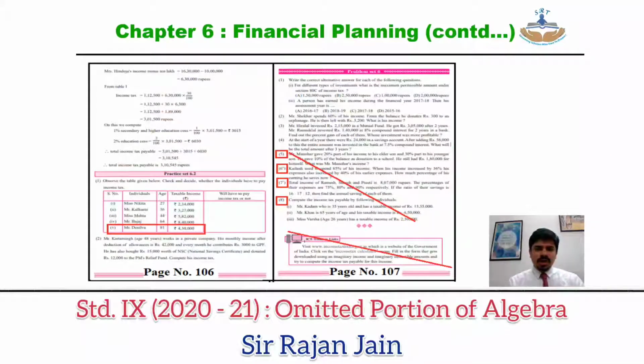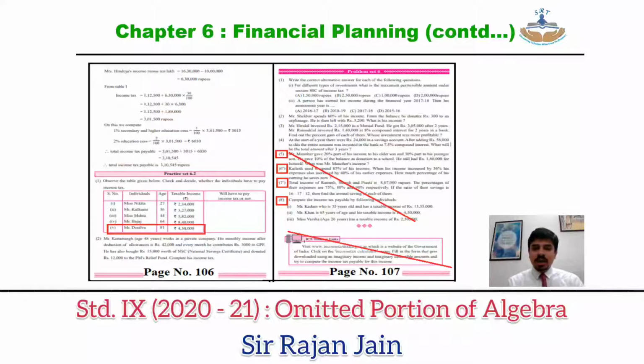On page number 106, practice set number 6.2, question number 1, the last subpart, the fifth part, is omitted, because over there the age of the person is 81 and we have cancelled out that entire table of senior citizen. That is why this question gets omitted over here.